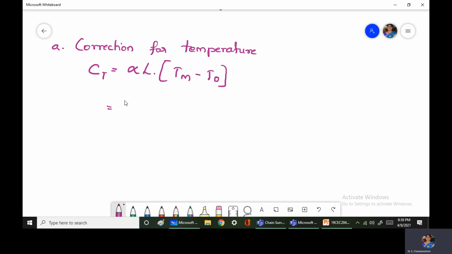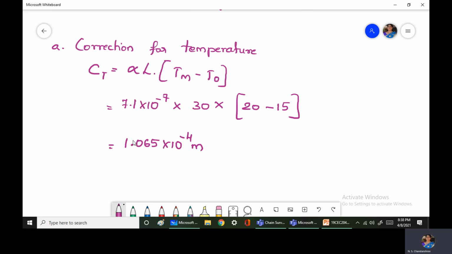So alpha value is given here in the problem, 7.1 into 10 to the power of -7, multiplied by L value, the length measured here, one tape length, that is 30 meters, multiplied by mean temperature given here, 20 degrees, minus the standard temperature, 15 degrees. So the answer that we'll be getting is 1.065 into 10 to the power of minus 4 meters. The reason why you got positive correction is the mean temperature is greater than the standard temperature. If it is less than that, you would have got negative value.